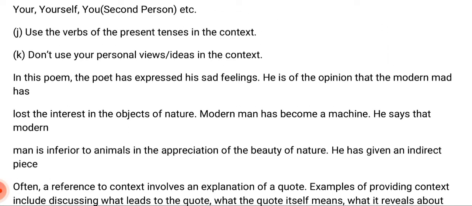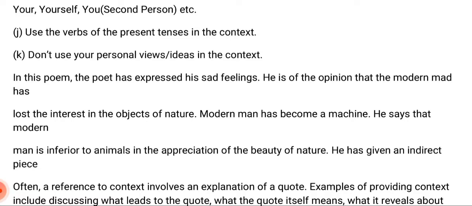Here one example is given. In this poem, you have to write according to the poem and according to the subject. In this poem, the poet has expressed his sad feelings, and he is of the opinion that modern man has lost interest in the objects of nature, and besides, modern man has become a machine. Therefore, he says that modern man is inferior to animals in the appreciation of the beauty of nature. He has given an indirect piece. Like that, you have to write.